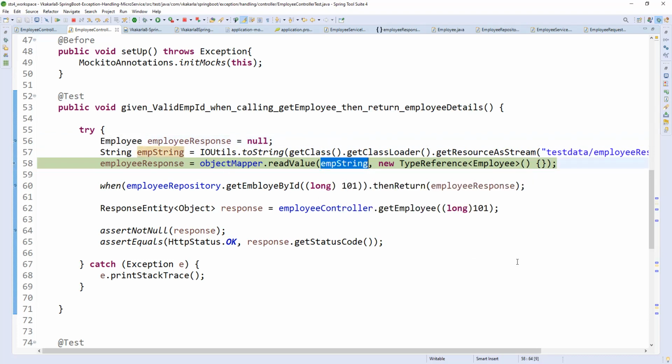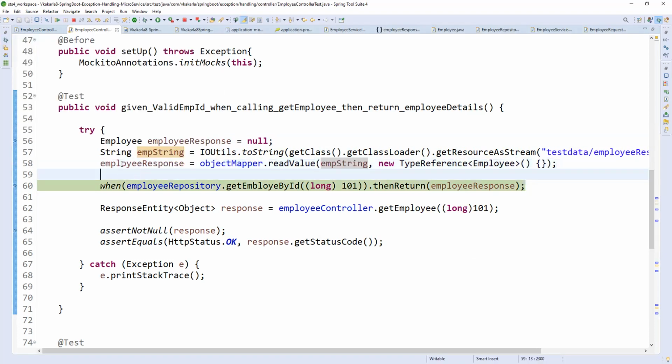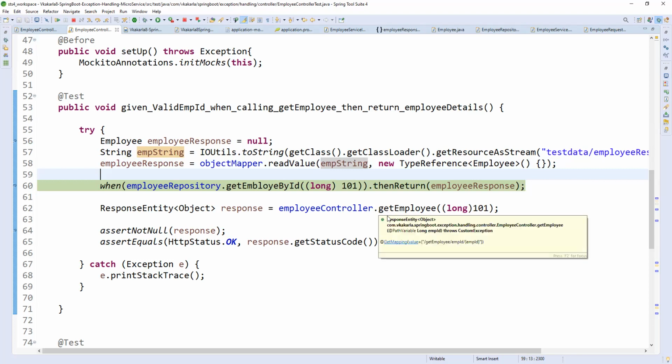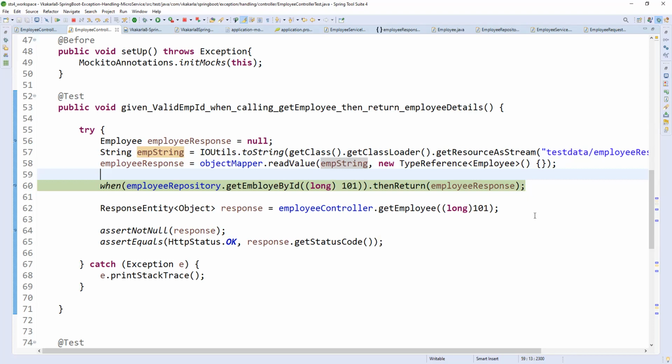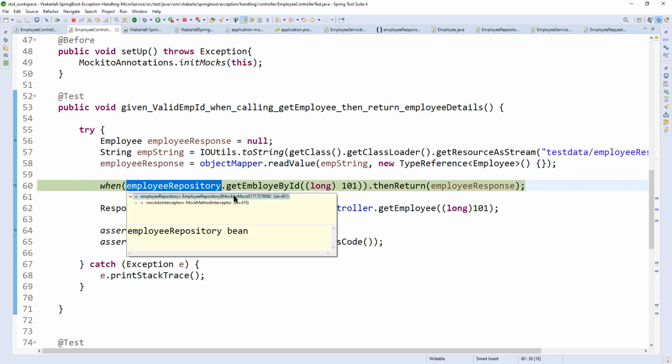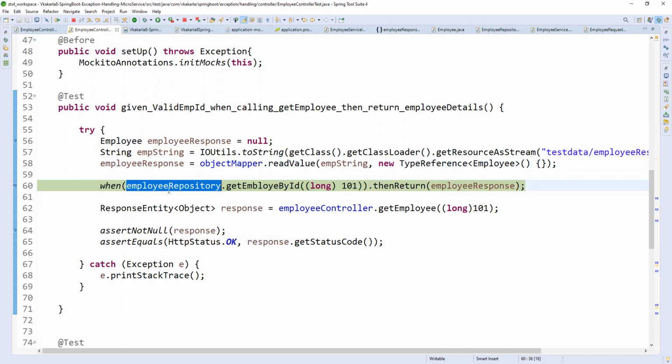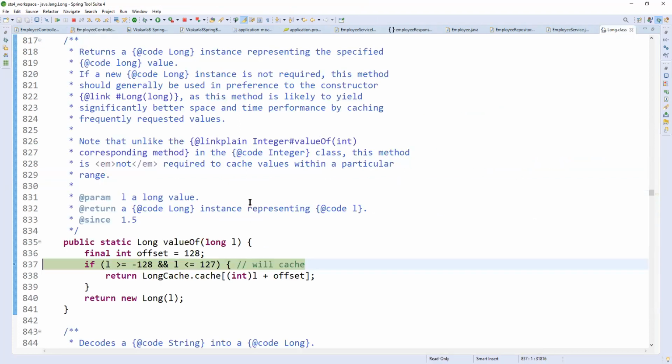Okay, got it. So now you are having the employee response, right? Whenever this happens, the request will go inside the controller. From the controller, it will go to service impl. From the service impl, it will call a repository. At that time, the repository. Can you do F5, Raju? Yeah, you can go inside that get employee by ID, right?